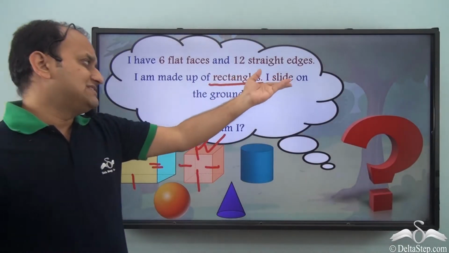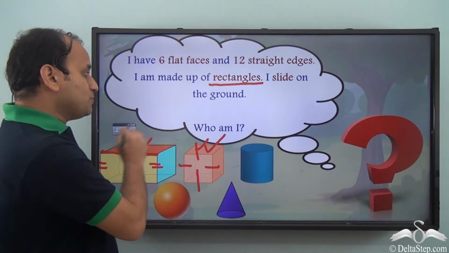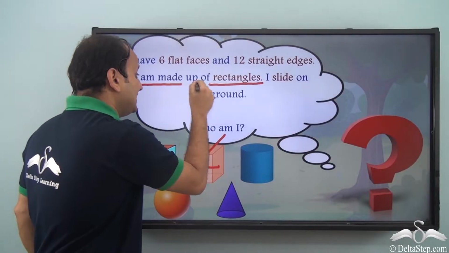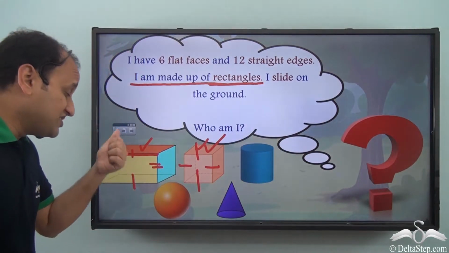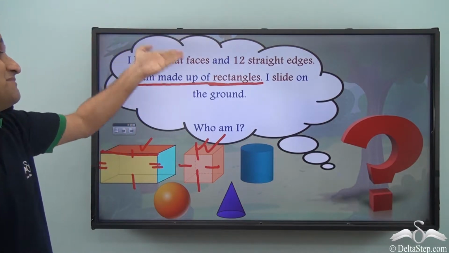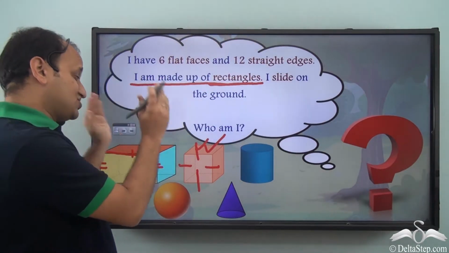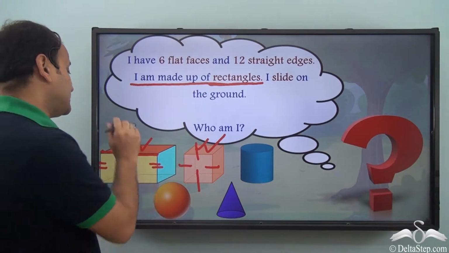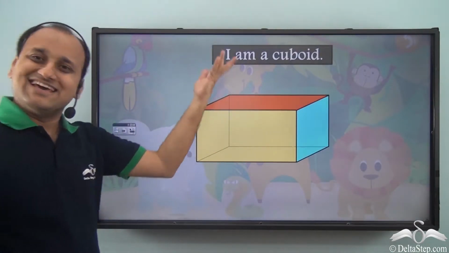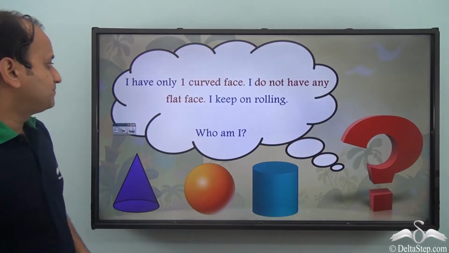So when we see the next hint, that I slide on the ground, it's applicable to both. So the only hint that differentiates between a cuboid and a cube is that I am made up of rectangles. So here it is talking about cuboid. So it's cuboid. Now let's move to the next shape.